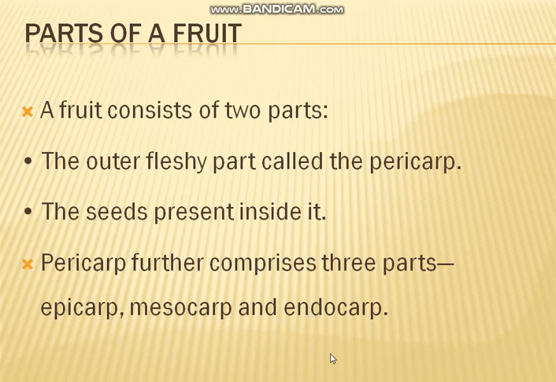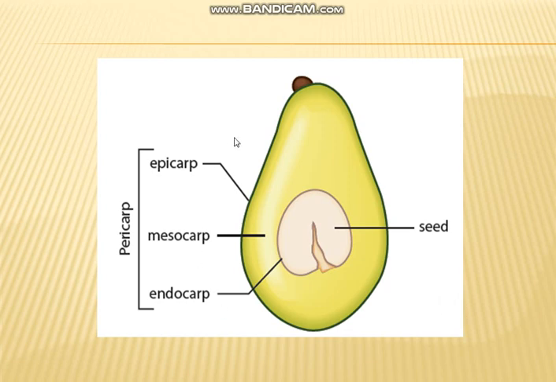Let's move to what we mean by epicarp. Here you can see the three parts of the fruit. Pericarp is divided into epicarp, mesocarp and endocarp. Let's observe the diagram. Can you say what is epicarp? Epicarp is the outermost thin skin that covers the entire fruit.